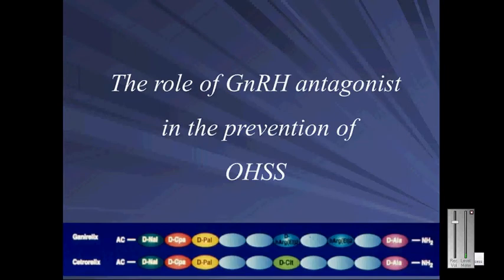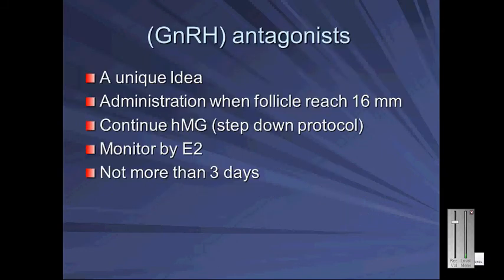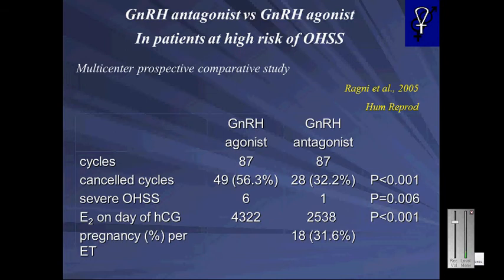The role of GnRH antagonist in the prevention of OHSS. GnRH antagonist, a unique idea: administration when follicles reach 16 mm. Continue HMG, step down protocol. Monitor by E2, not more than 3 days. Value: allow continued stimulation while rapidly decreasing the E2 level to a range that is clinically acceptable. GnRH antagonist versus GnRH agonist in patients at high risk of OHSS.